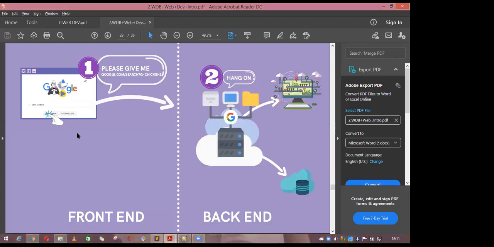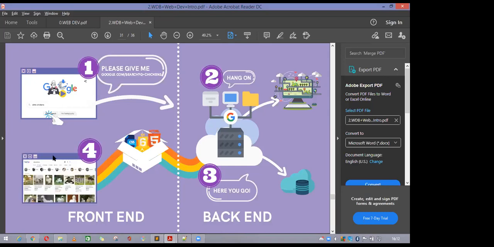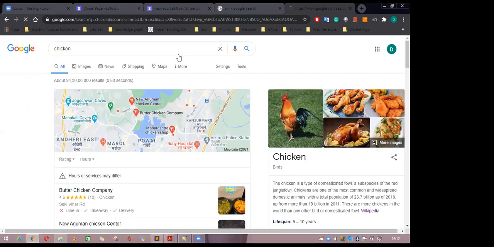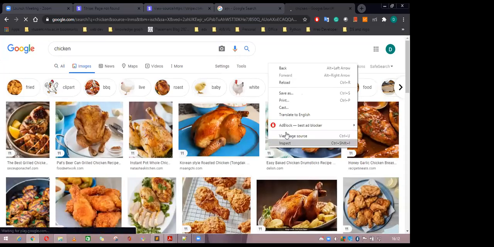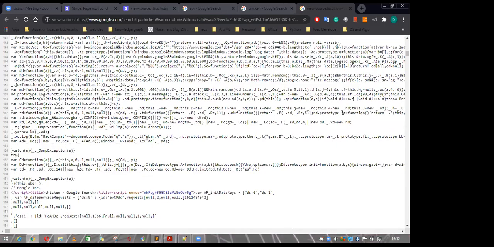We are searching something. It will take the URL and send it to the server side, and from the server to the database, it will fetch the data, and again it will respond by using these three languages: HTML, CSS, and JavaScript, and it will respond you with this web page. If you go to the images, you can see a lot of images, and if you inspect this, you can see this code here. These are all written in CSS, JavaScript, and maybe some jQuery.